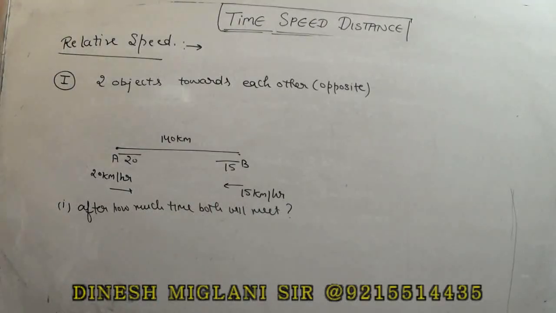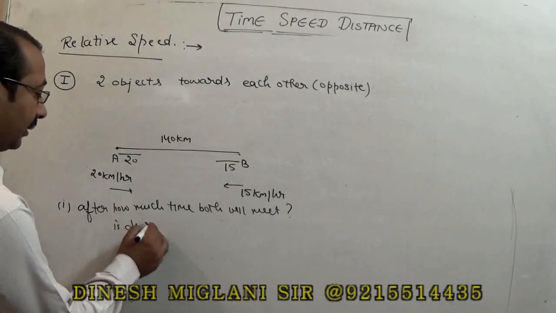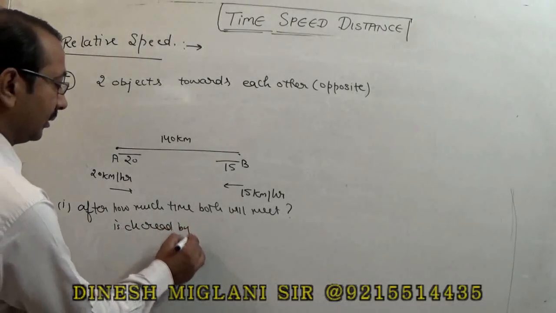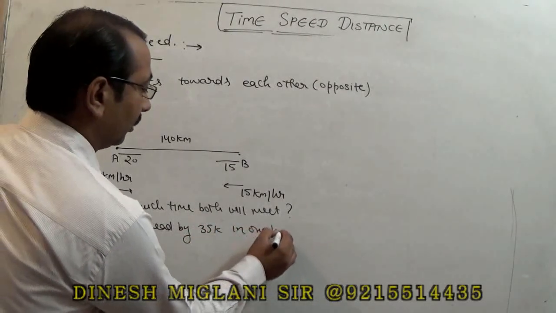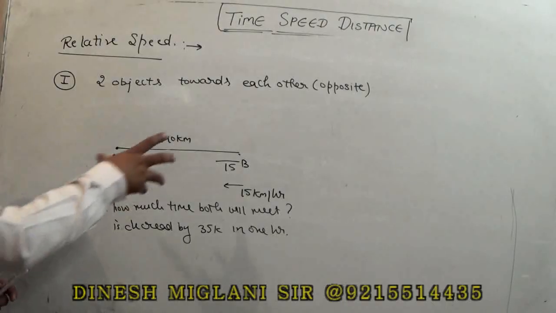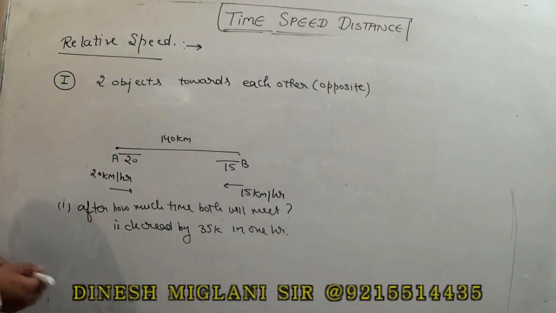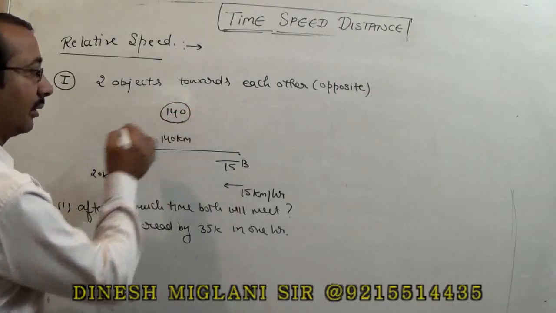It means effectively the distance between these two persons is decreased by 35 km in 1 hour. If both persons want to meet, the distance has to be decreased by 140 kilometers, right?